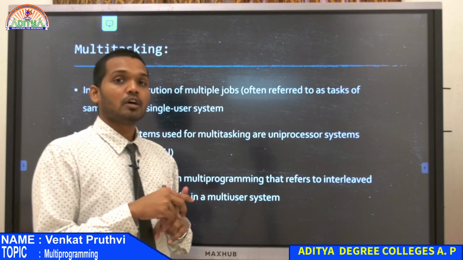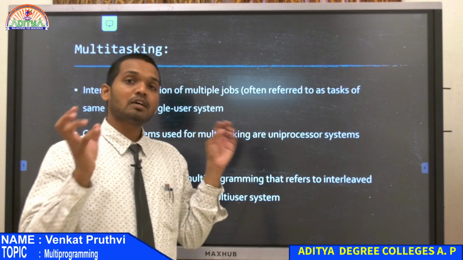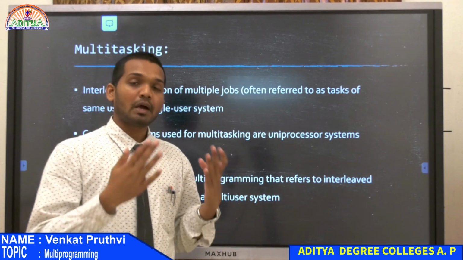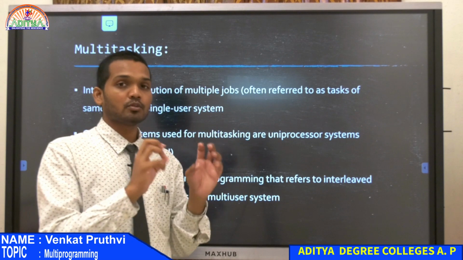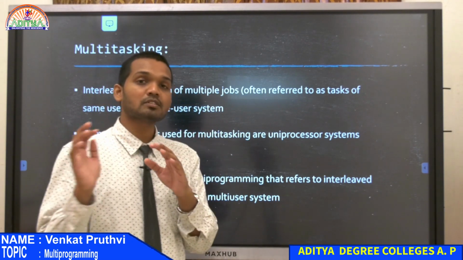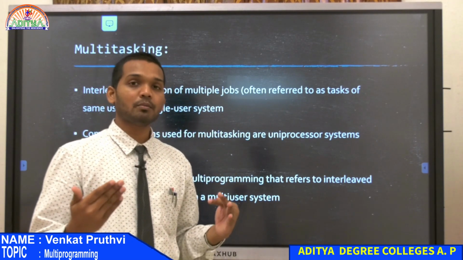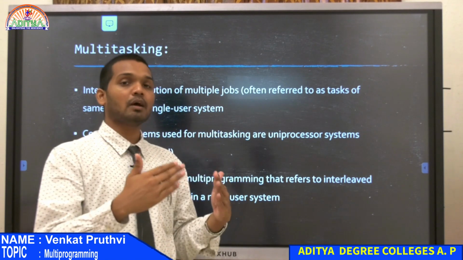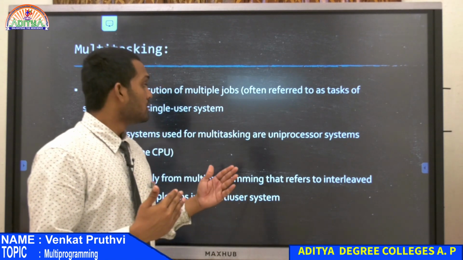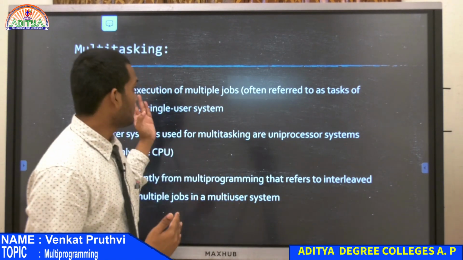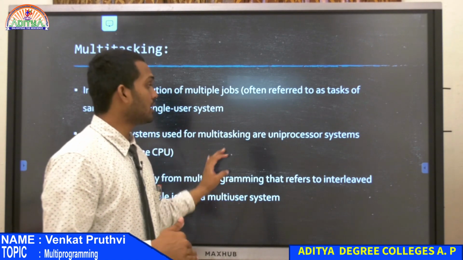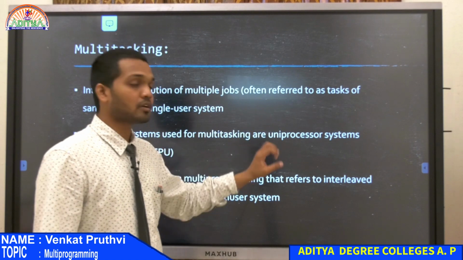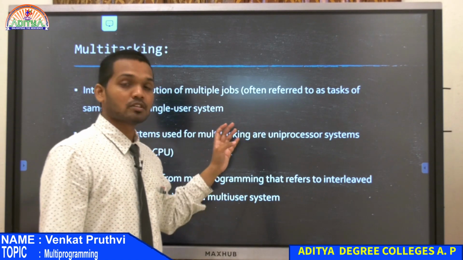Whereas in dual core, you have two processors and two tasks can be done at the same time, parallelly, in the computer. When you have quad core, you have four processors, 1, 2, 3, 4. These four processors have four tasks assigned at the same time, and these four tasks are happening parallelly at the same time. So that is how multitasking, multi-programming is all about.